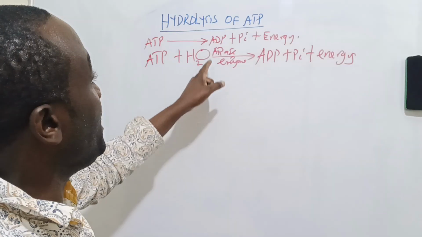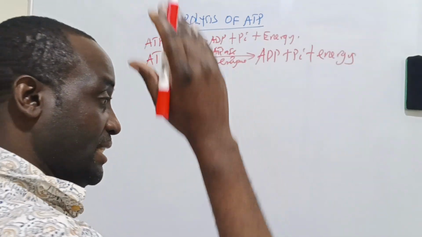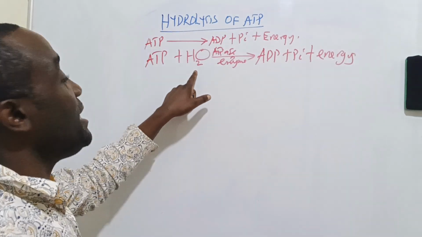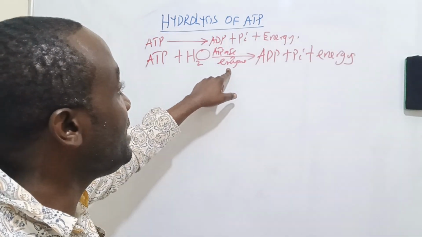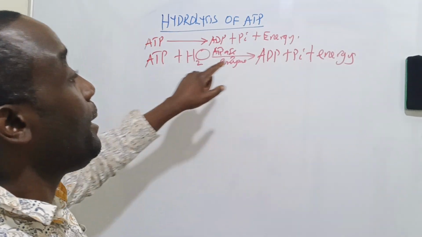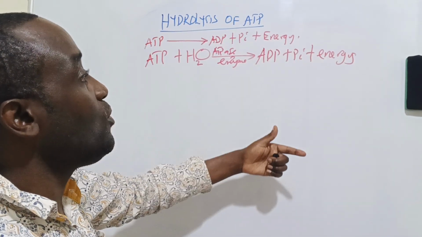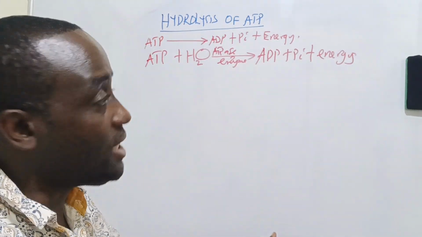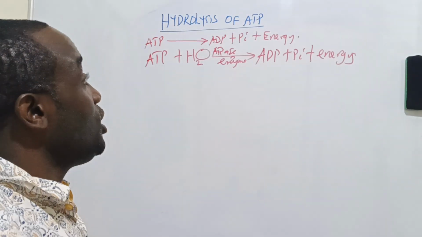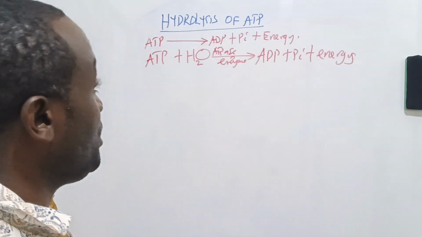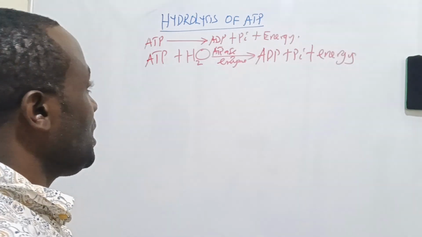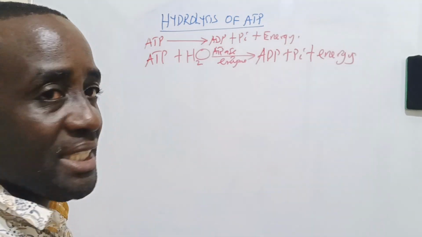This bond is not breaking in the form of lysis, just cutting down. Visualize lysis as getting a knife and cutting. It is a hydrolytic reaction which is enzyme catalyzed. So when water comes and attacks these bonds, the bonds break. But the breakage of the bond is exothermic, so energy is liberated. This energy is coupled to useful work, as we shall see in the discussion.